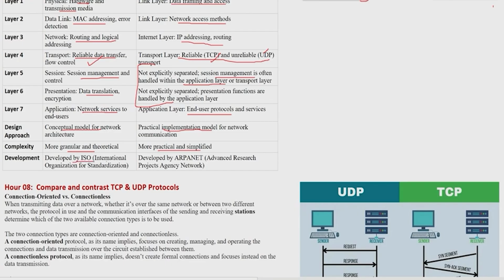This one was developed by the ISO organization, the International Organization for Standardization, and this one was developed by ARPANET, which was used for the first time in the US, when the internet started. They made one organization to start the internet. They first used the internet between the armies, so one army could communicate with another army. They gave this task to one department, called ARPANET, Advanced Research Projects Agency Network.